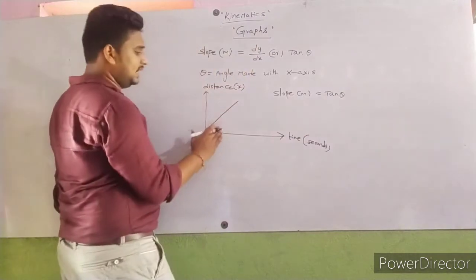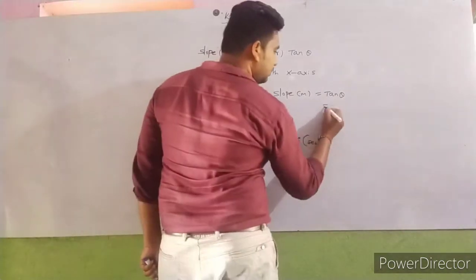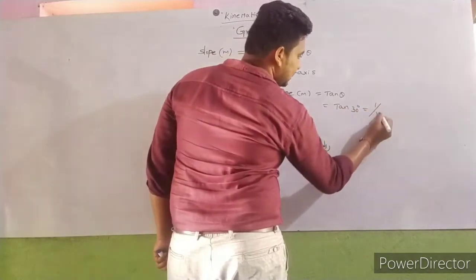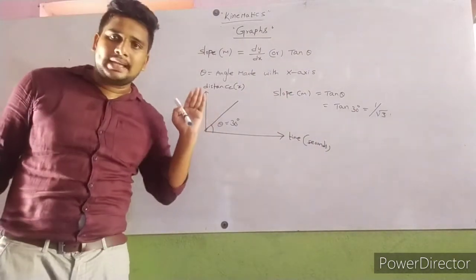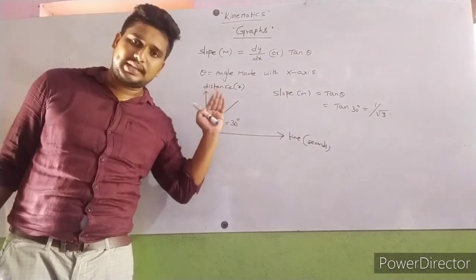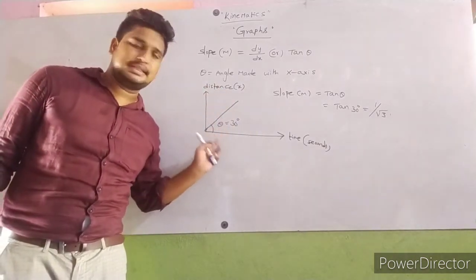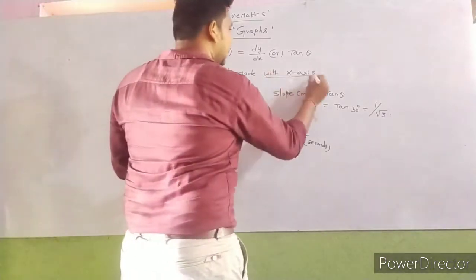For example, this theta is equal to 30 degrees, so then slope becomes tan 30, and the tan 30 value is 1 by root 3. Slope m is equal to tan theta. Here theta means the angle made with x-axis. This is very important.